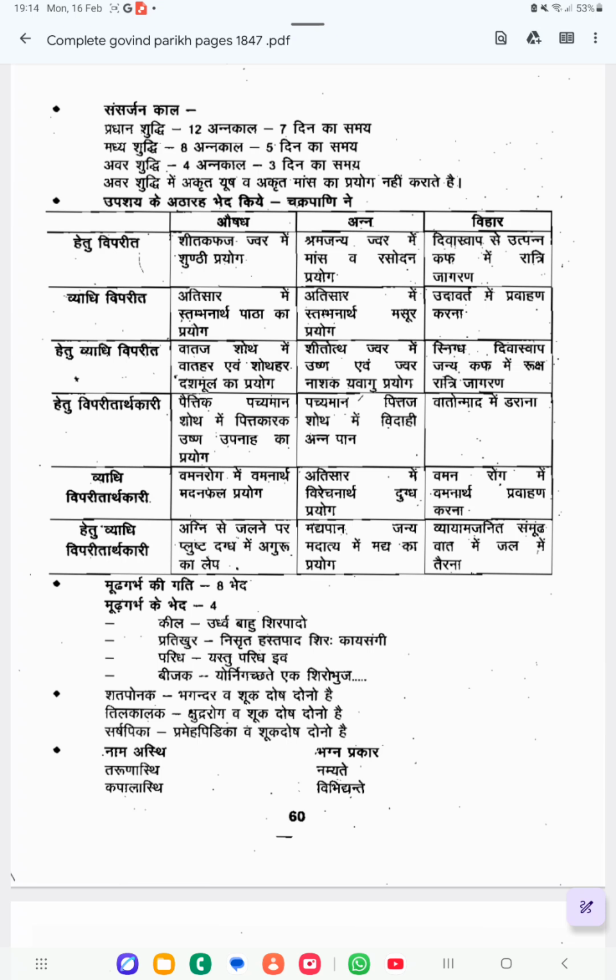Sanghujita means the fetus will be in a folded position, and because of that there will be obstruction. Severe folding will be happening. Garbha Pankti means the fetus lies in a transverse position, which creates obstruction. Bhugna: the fetus presents with its back in the Yoni Pradesha, and because of that you will be getting Mudhagarbha.